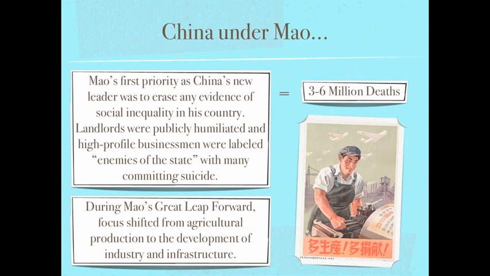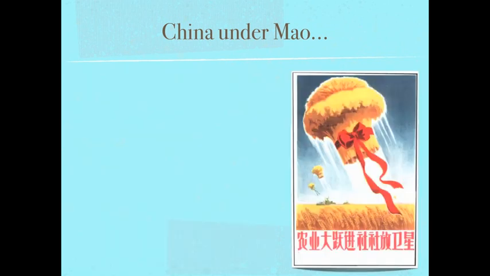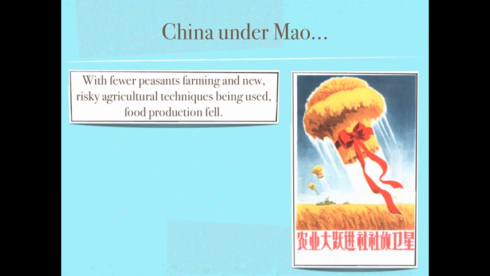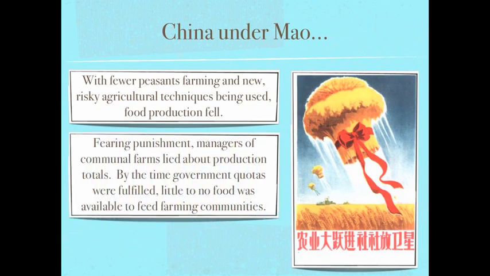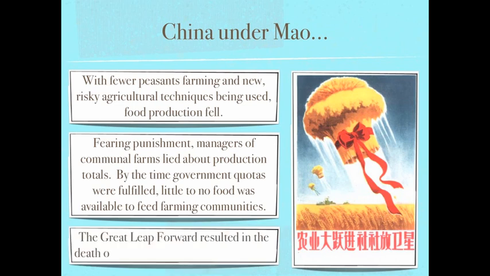During Mao's Great Leap Forward, focus shifted from agricultural production to the development of industry and infrastructure. With fewer peasants farming and new, risky agricultural techniques being used, food production fell. Fearing punishment, managers of communal farms lied about production totals. By the time the government quotas were fulfilled, little to no food was available to feed farming communities. The Great Leap Forward resulted in the death of 30 to 45 million Chinese peasants.